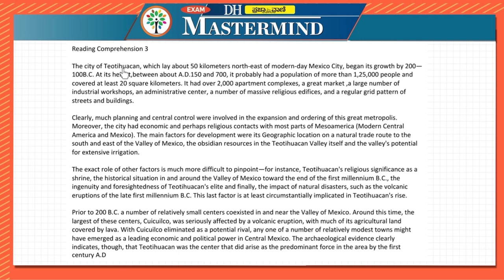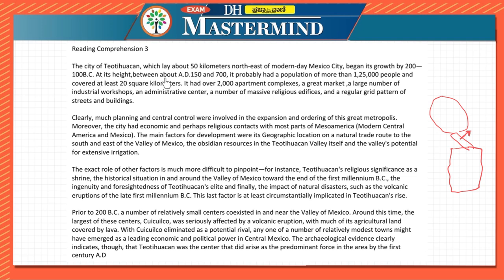The city of Teotihuacan, which lay about 50 kilometers northeast of the modern day Mexico City. You don't have to do it, but I'll just write this as North America, this is Mexico, and this is South America. So it is lying 50 kilometers to the northeast of modern day Mexico City. It began its growth by 200 and 100 BC. So in that time its growth began.